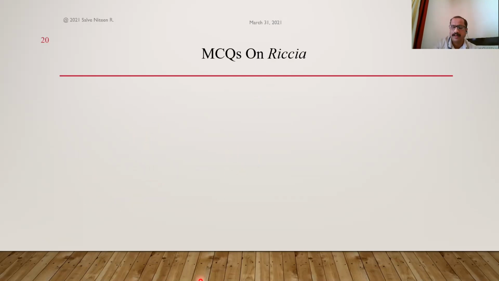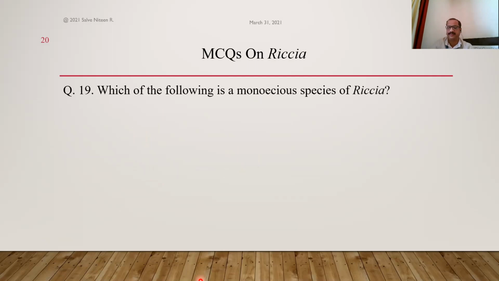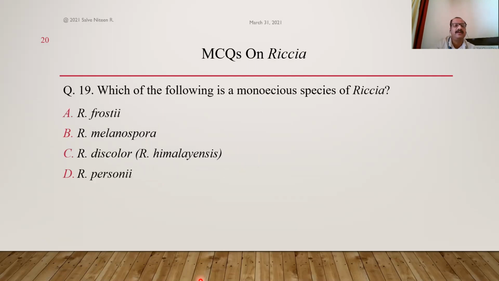Okay. Next one. Which of the following is a monoecious species? Okay. Just now we have seen Riccia discolor, Riccia frostii, Riccia personii. These are dioecious species. Just now I told Riccia melanospora is a monoecious species. So here the answer is option B, Riccia melanospora, which is a monoecious species. Otherwise, all these three species, Riccia discolor, Riccia frostii, Riccia personii, are dioecious species. So this is the only monoecious species here.